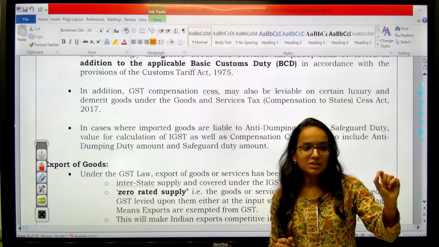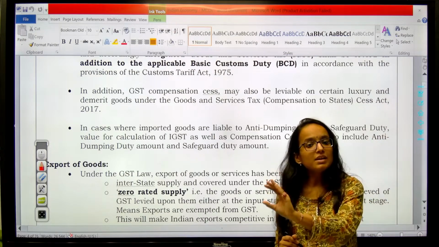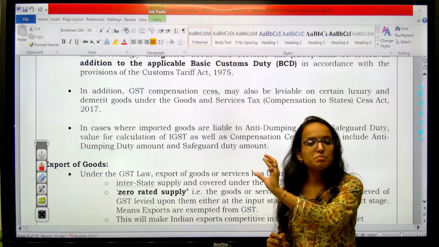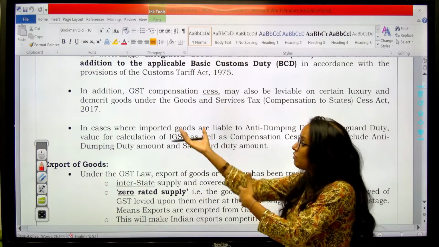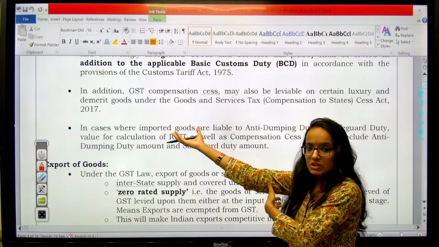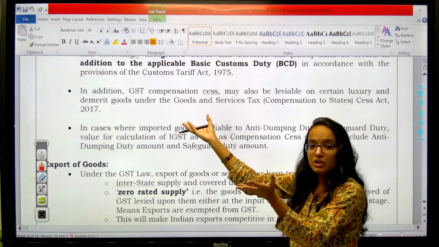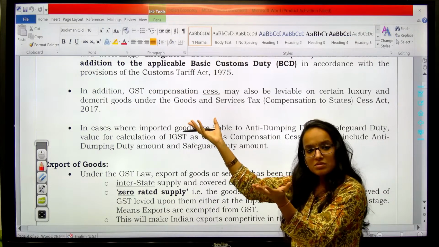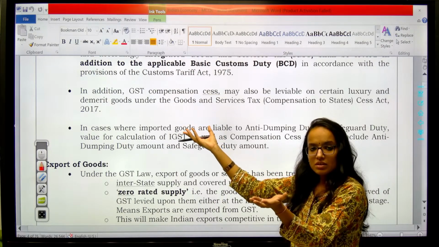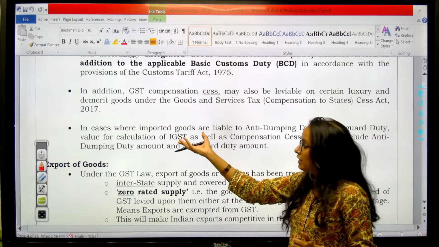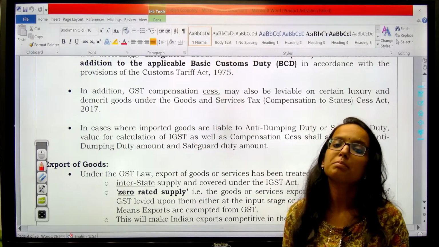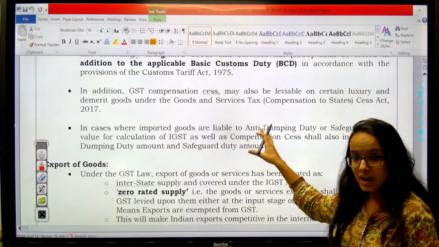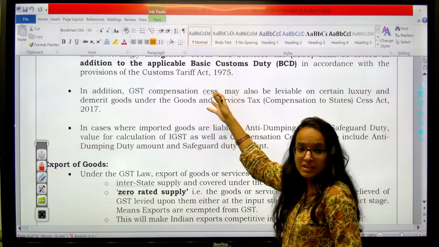So surcharge is basically tax on tax, but cess is levied as a tax for specific purposes. Like here, you want to import less of demerit goods which are not good for the health of the economy, like weapons, all these things. So demerit goods can attract cess. So cess is levied for a particular purpose. That can also be there under GST in addition to all these existing things.